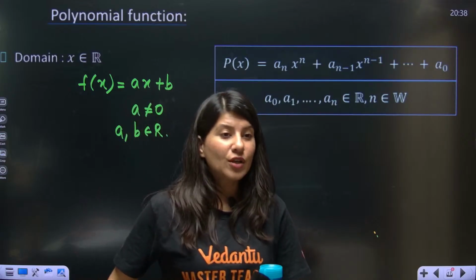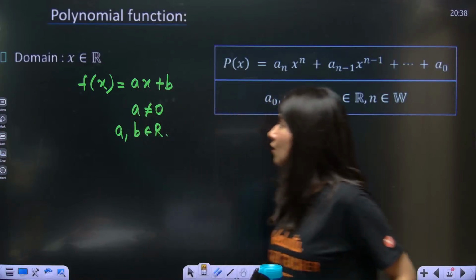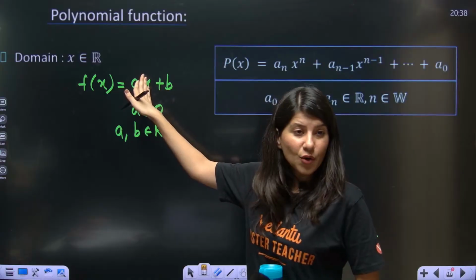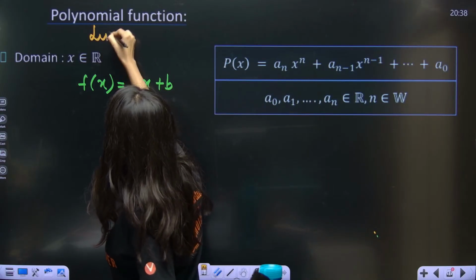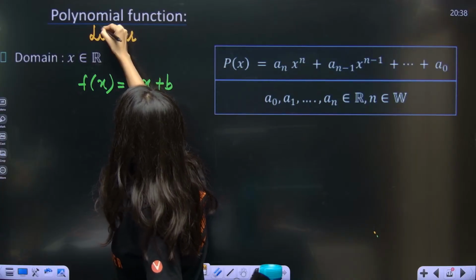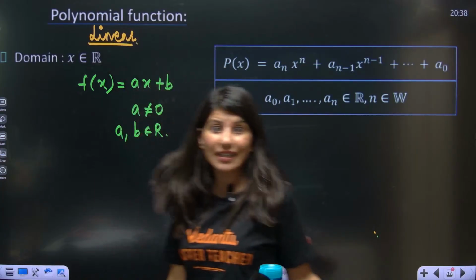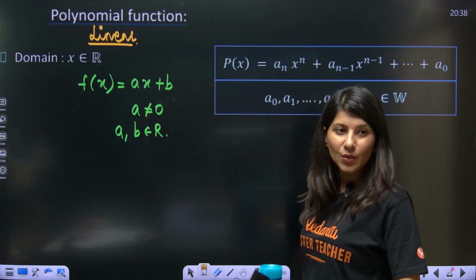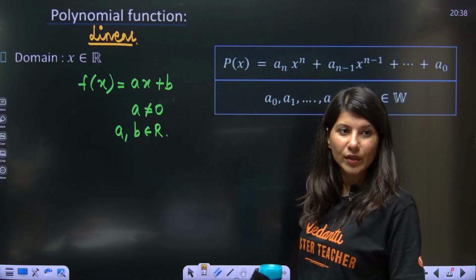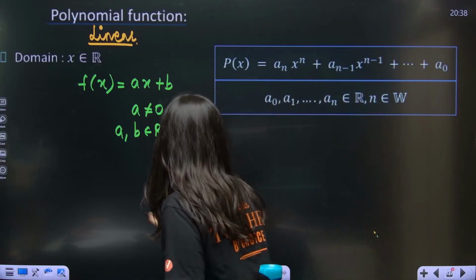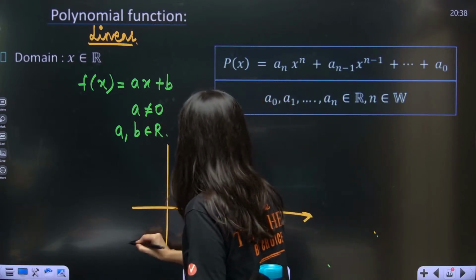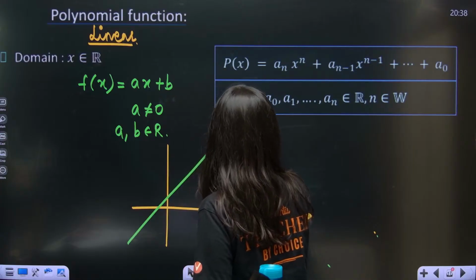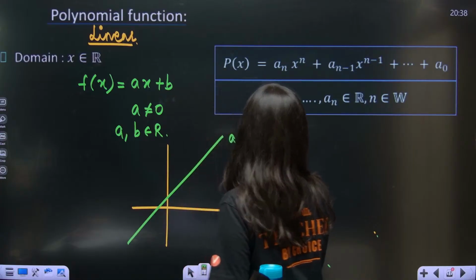Why is a not 0? A is not 0 because if a becomes 0, then it will not be a linear polynomial. I want linear, so a can never be 0, everybody. Now if I draw the graph, it will become a straight line, ax plus b. And a straight line looks like this roughly.